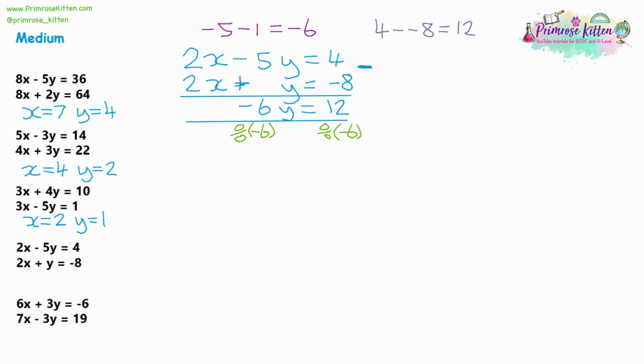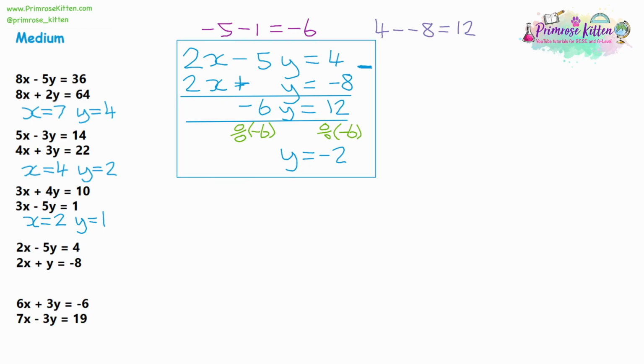So 6 divided by 6 would give us 1, and a negative divided by a negative would be a double negative, which would give us a +y. 12 divided by 6 is 2, and 12 divided by -6 will give us -2. So a little bit more complicated now with the negative numbers, but we've finished the first part of our equation.